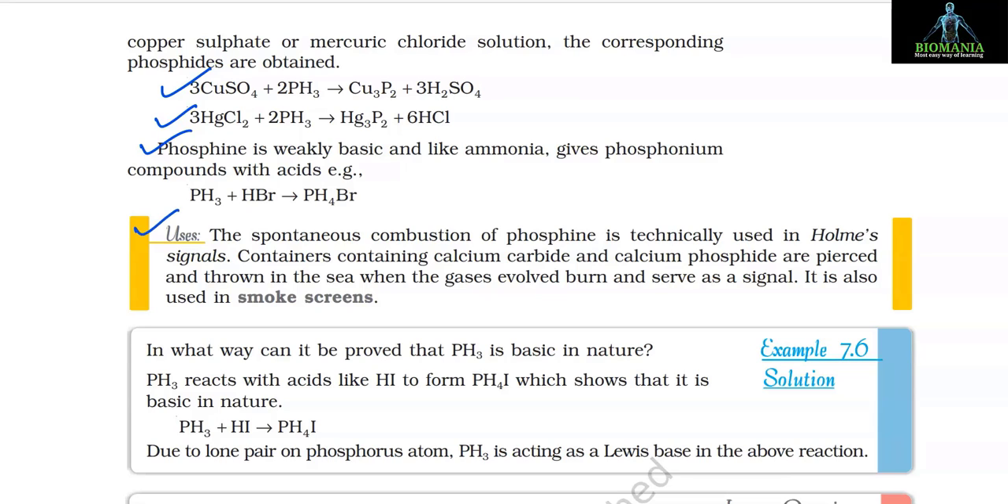Uses: the spontaneous combustion of phosphine is technically used in Holme's signals. Containers containing calcium carbide and calcium phosphide are pierced and thrown in the sea, when the gases evolved burn and serve as a signal. It is also used in smoke screens.